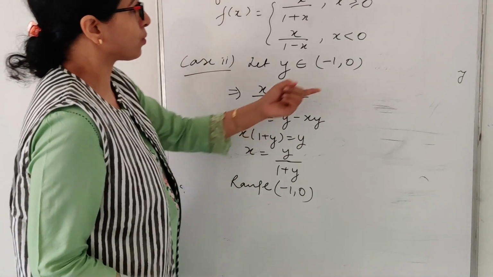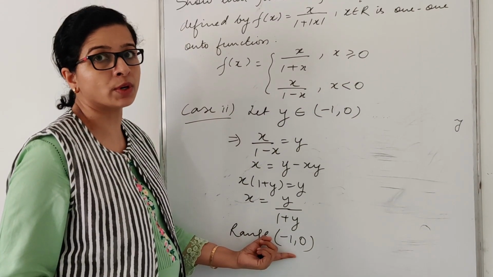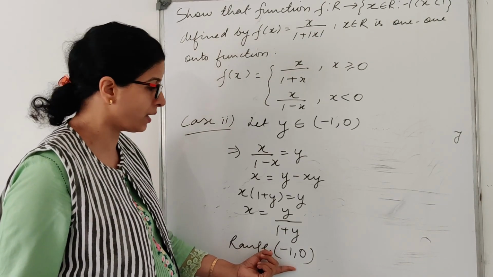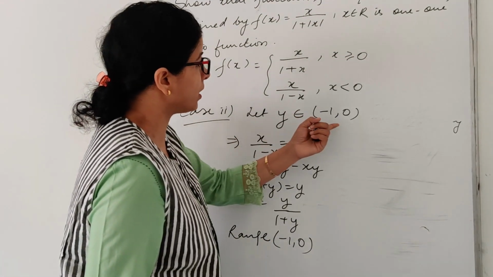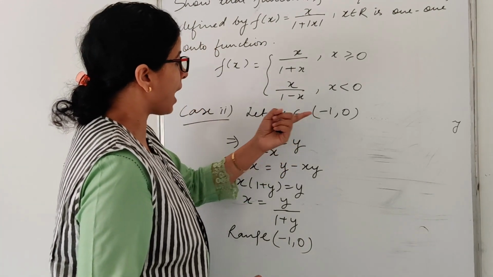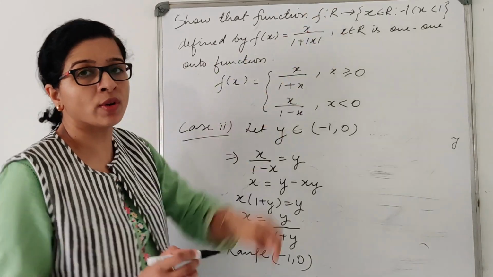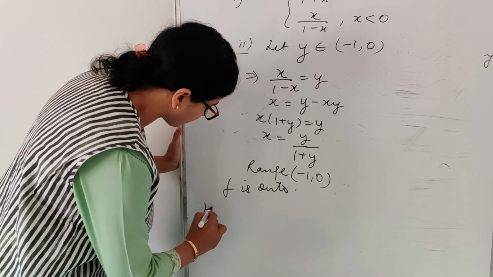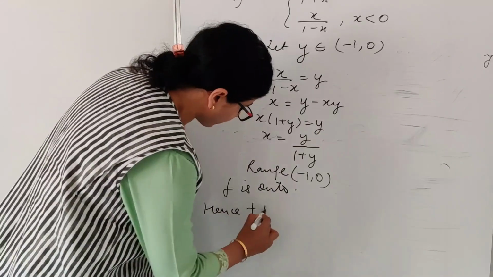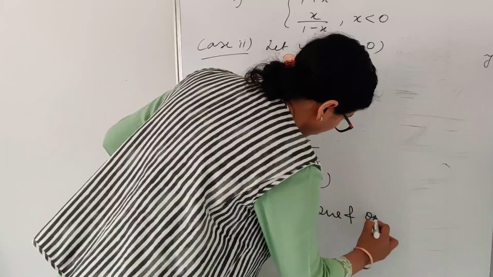Right? So my codomain is -1 to 0 and my range is also -1 to 0. Right? So for every y belongs to the codomain, I have x belonging to the domain. So hence my function is onto. Hence f is 1-1 and onto.